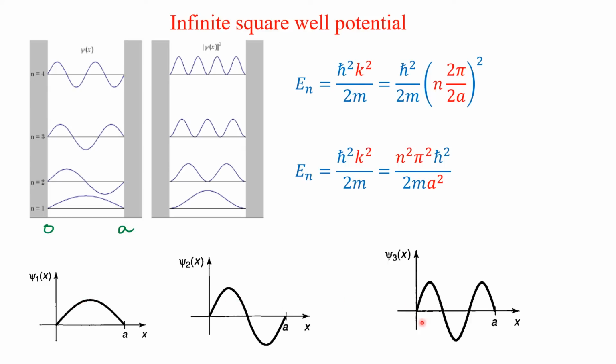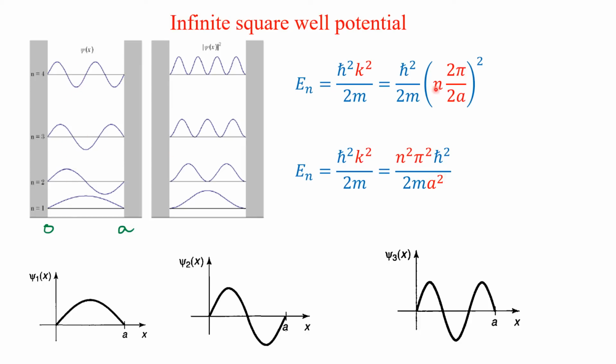Now the nth energy state is h cross squared k squared over 2m. Take h cross squared over 2m outside. Then the nodes are increasing here. You can see 1, twice, thrice, 4 times it increases.